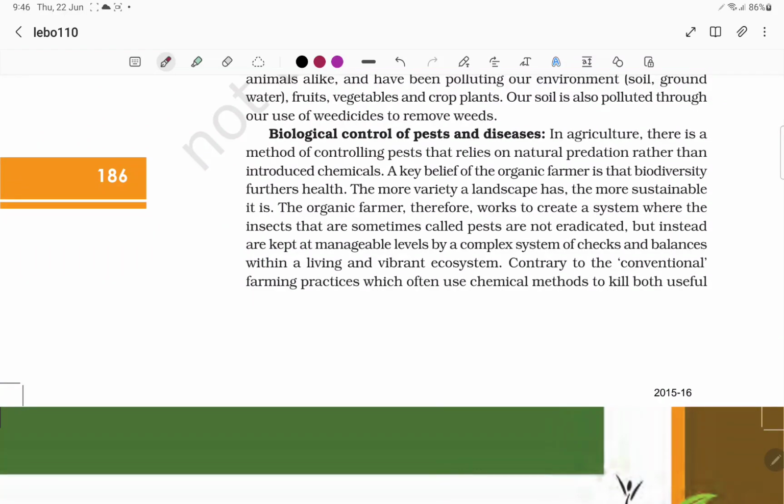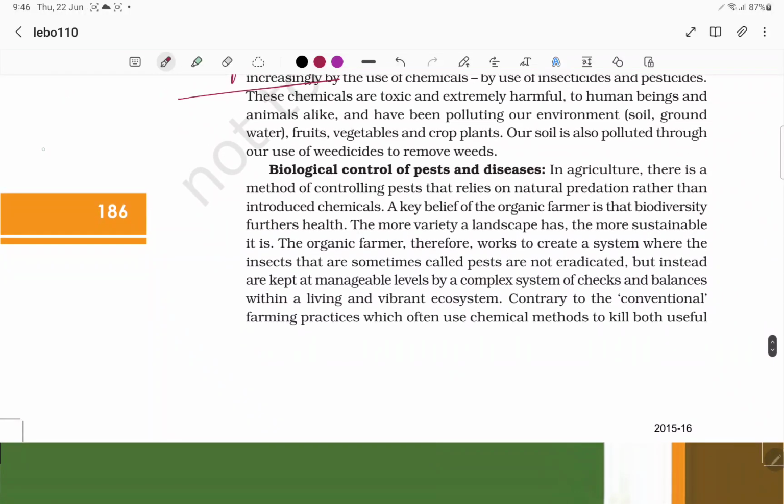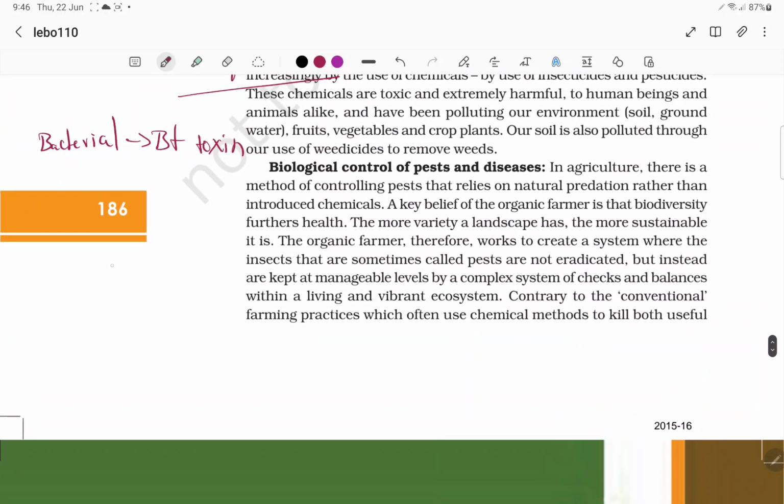And also we have bacteria, virus and fungi. For bacteria we have Bt. For bacterial control we have Bt toxin. Bt toxin is incorporated into the plants. And for fungal we have Trichoderma.